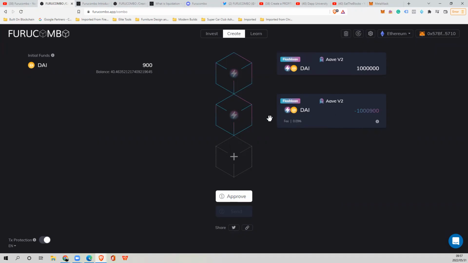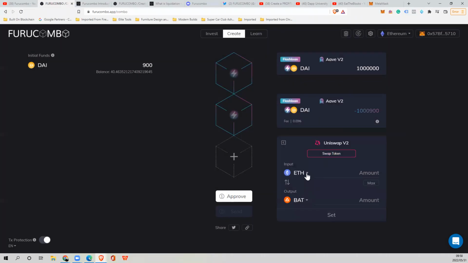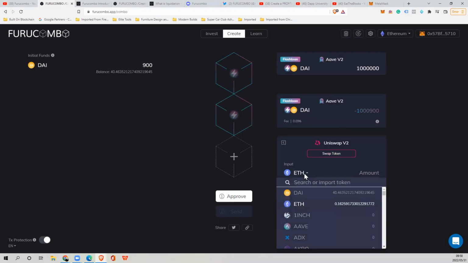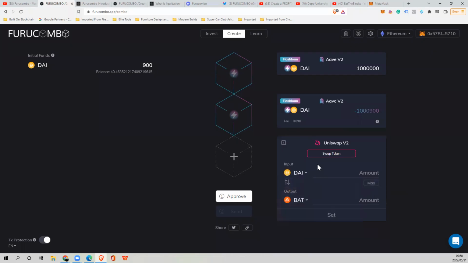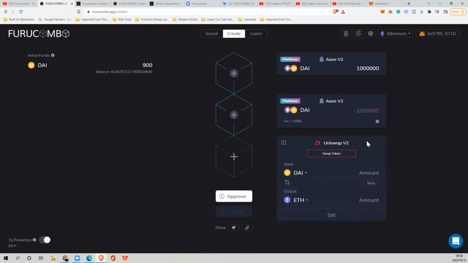So now what are we going to do with the money that we are borrowing, right? Let's say I noticed a token selling for a certain price on Uniswap, and I want to now convert my DAI tokens into Ethereum, right? So I want to convert my DAI tokens into Ethereum. I'm going to add those functions to this here. I'm going to click on the amount that I've borrowed here.